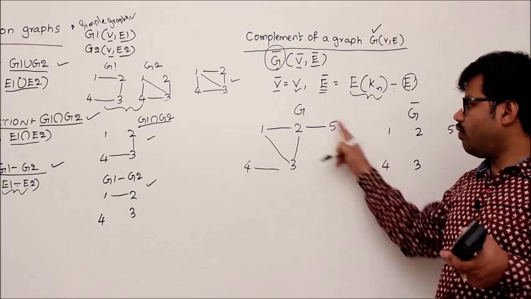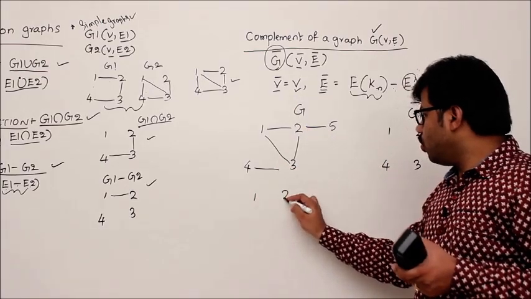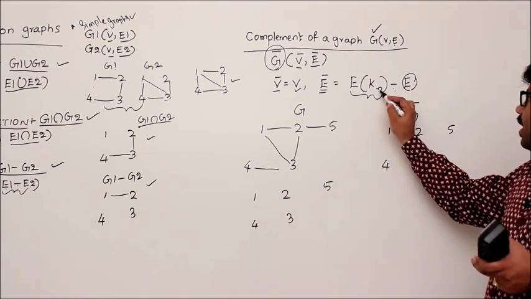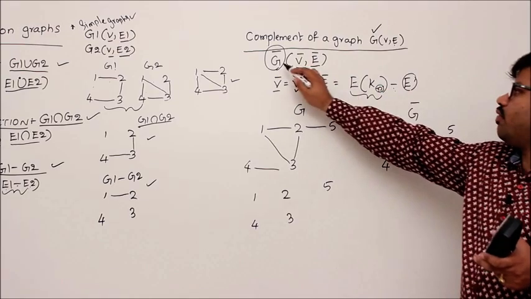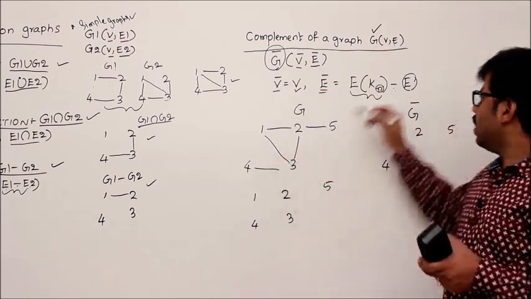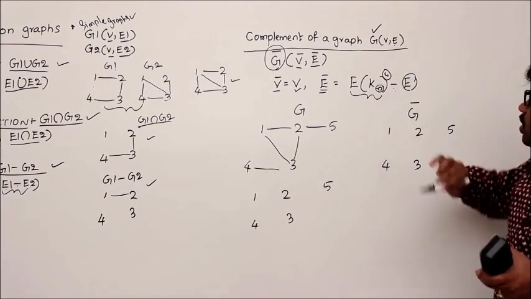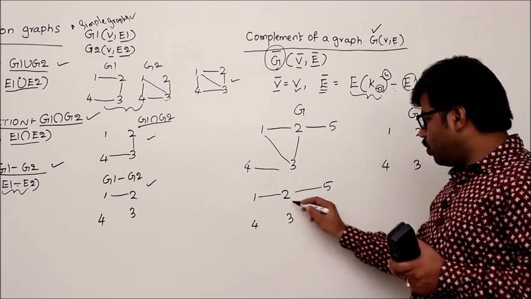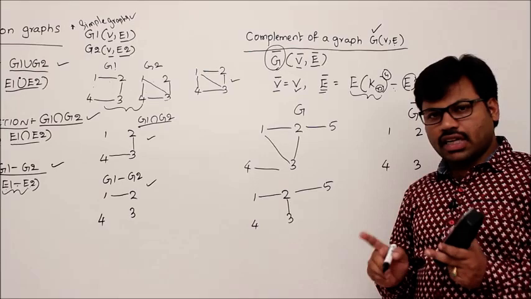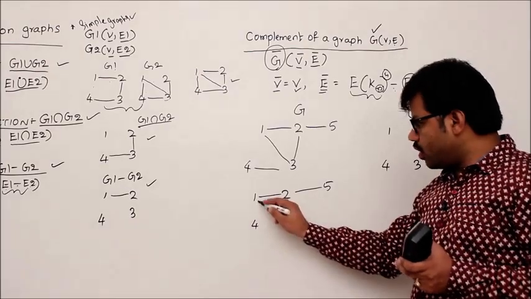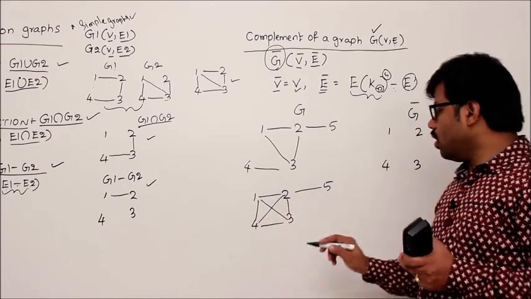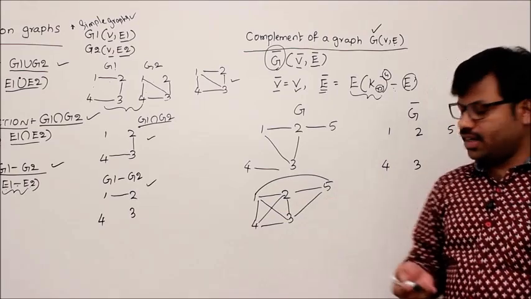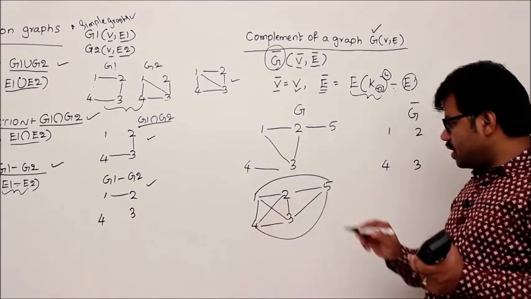One, first draw the complete graph with 5 vertices. Here in Kn, n is the number of vertices in your graph G. Since you have 5 vertices, here we should take n as 5. That means we have to construct K5 first. Let's do it. 1 to 2, 2 to 5, 2 to 3. What is a complete graph? A complete graph is a graph where between every two vertices there is an edge. 1 to 4, 4 to 3, 1 to 3, 2 to 4, 3 to 5, 1 to 5. Wherever you can, please add it. Between 4 to 5. Did I miss anything?